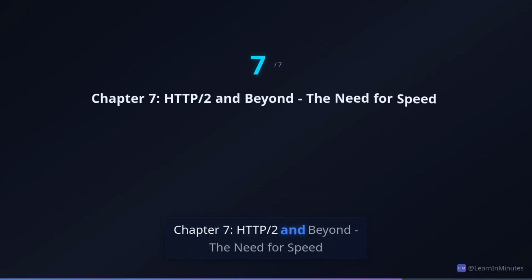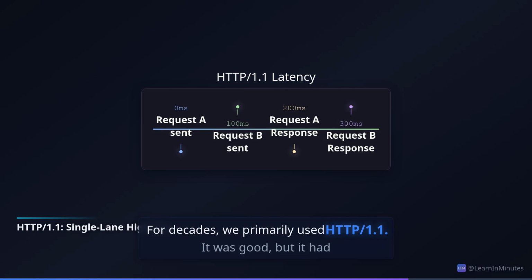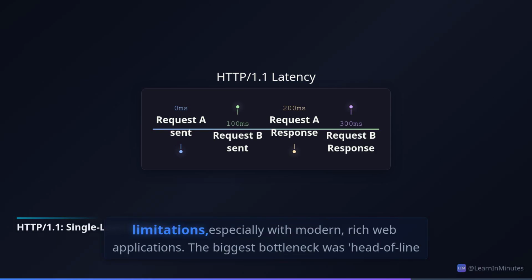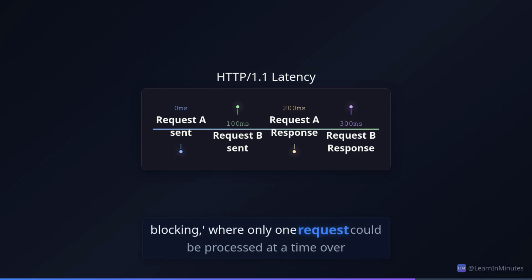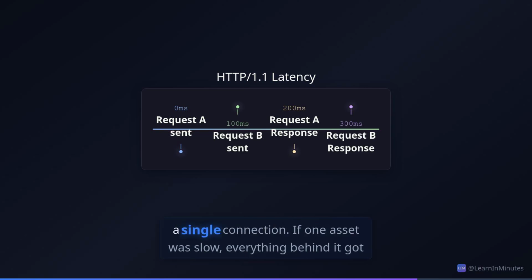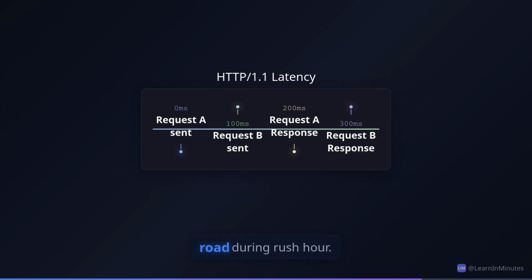Chapter 7, HTTP/2 and beyond, the need for speed. For decades, we primarily used HTTP/1.1. It was good, but it had limitations, especially with modern, rich web applications. The biggest bottleneck was head-of-line blocking, where only one request could be processed at a time over a single connection. If one asset was slow, everything behind it got stuck. It was like a single-lane road during rush hour.